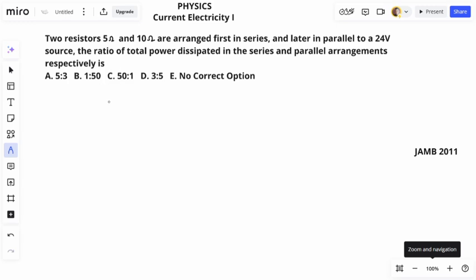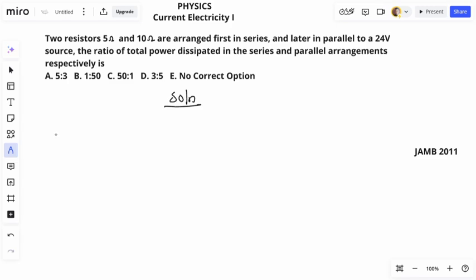So, what they are asking us to do here is to calculate the power when these resistors are connected in series, and also calculate the power when they are connected in parallel, and then find the ratio of the two. So that's what we're going to do now.